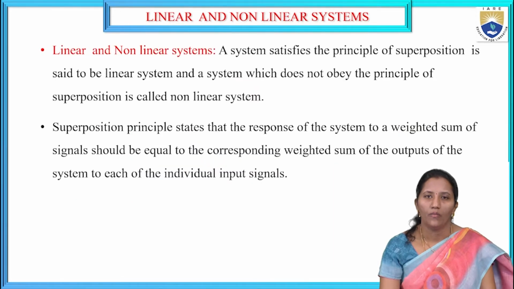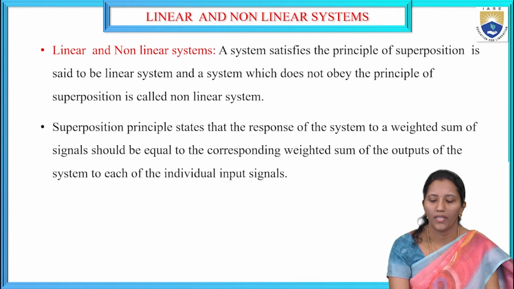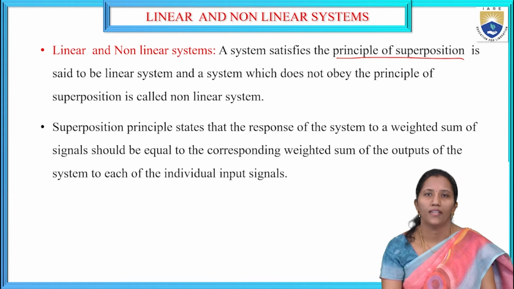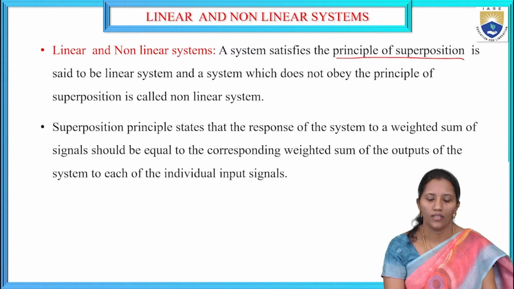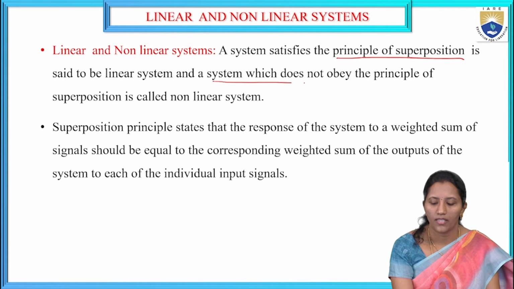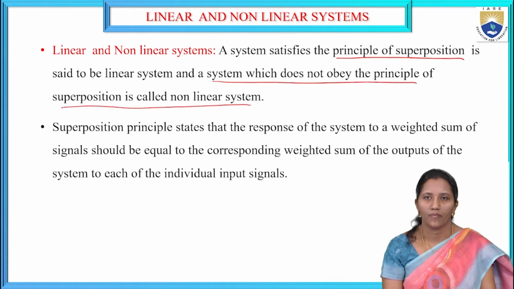Then what are linear and non-linear systems? First of all, we are going to discuss what a linear system is. A system that satisfies the principle of superposition is said to be a linear system. So a linear system should satisfy the principle of superposition theorem, and a system which does not obey the principle of superposition is called a non-linear system. So what is the superposition principle?